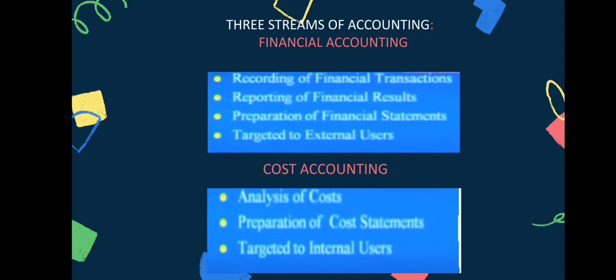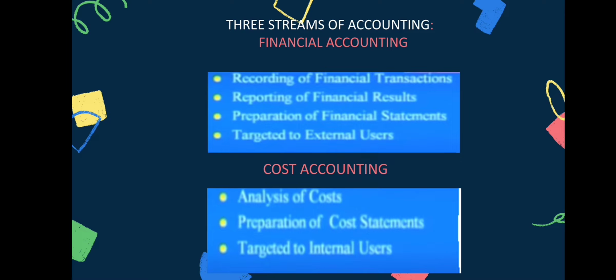Actually, when we started to learn the term accounting, definitely you would have started with financial accounting, that is, the set of books maintained in financial accounting, right from the journal, ledger, then trial balance, profit and loss account, balance sheet, and so many accounting concepts. That is bookkeeping: whatever transactions are happening in the company are immediately recorded in the books of accounts. That's what is known as financial accounting. The first major stream of accounting is financial accounting.